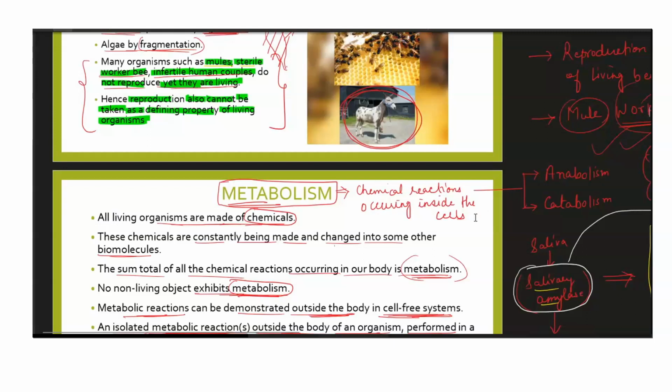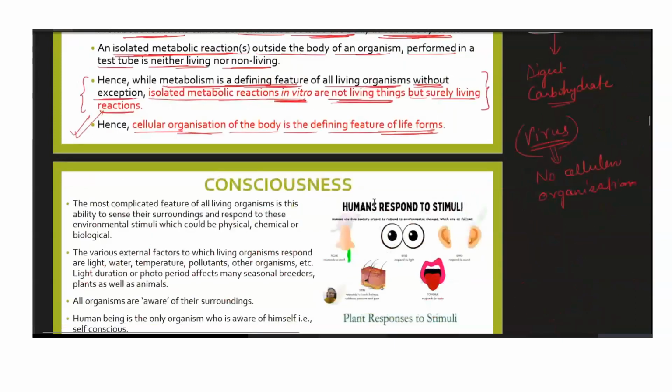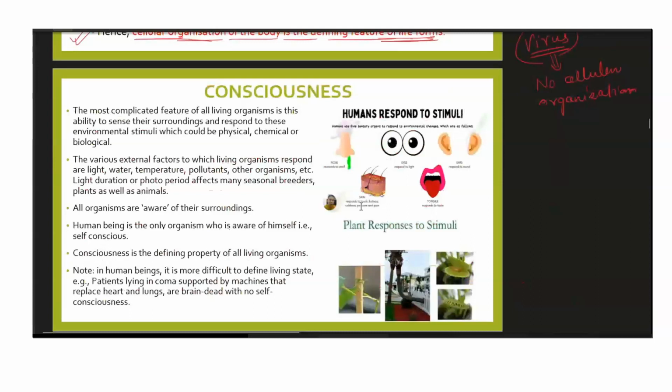Next comes another feature known as consciousness. As you all know, we keep on using words such as being conscious, subconscious, unconscious, isn't it? So what does this consciousness mean? Consciousness only means that we are aware of our surroundings. So what do we mean by being aware of our surroundings? A very good example would be if it is too hot outside, how do you come to know that it is too hot outside?